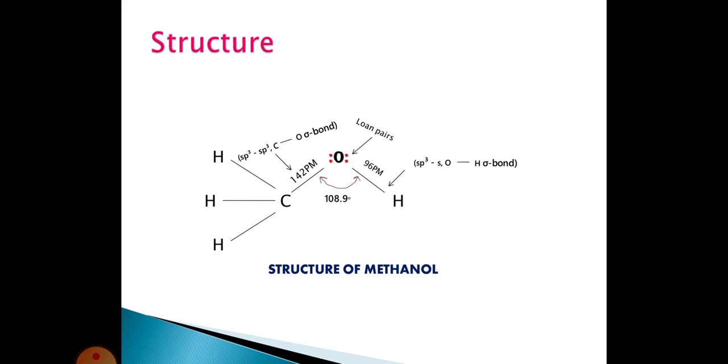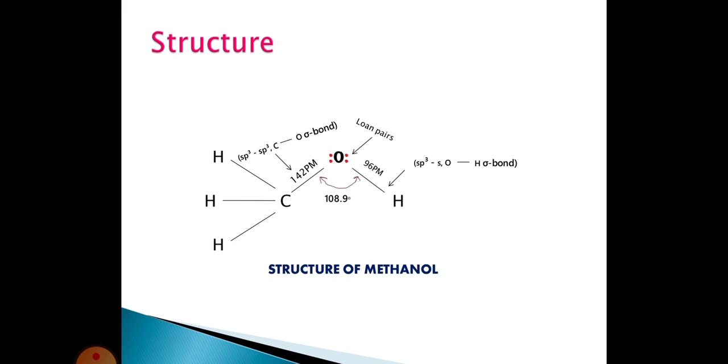Here the carbon-oxygen bond is called the sp3-sp3 carbon-oxygen sigma bond, and the oxygen-hydrogen bond is called the sp3-s oxygen-hydrogen sigma bond. Here the oxygen has 2 lone pairs of electrons. Why are we saying sp3-sp3 carbon-oxygen sigma bond?